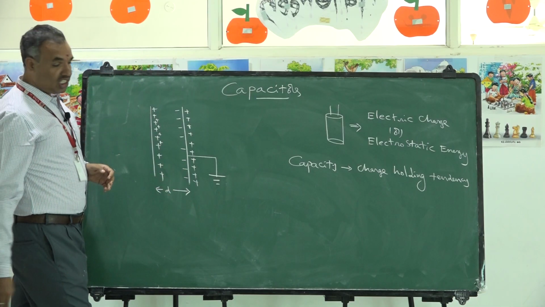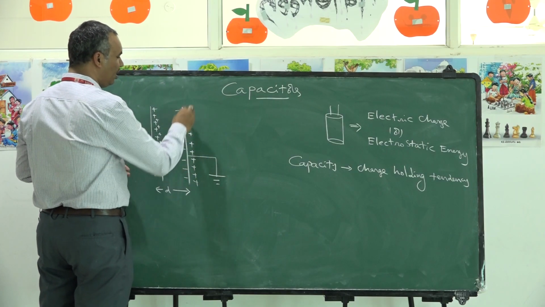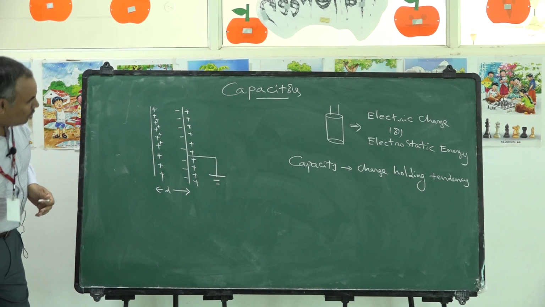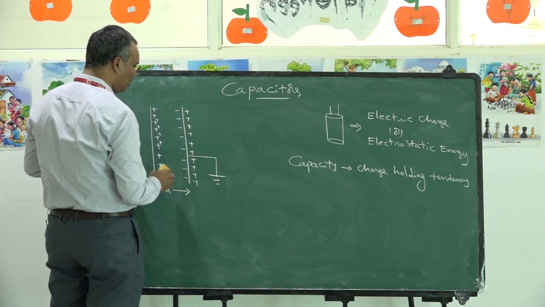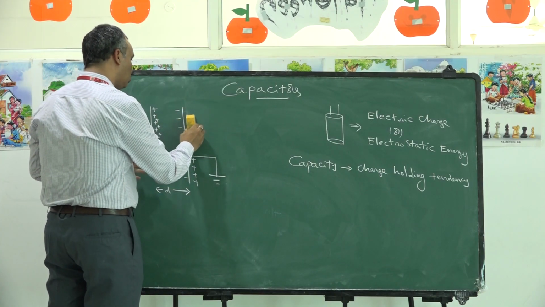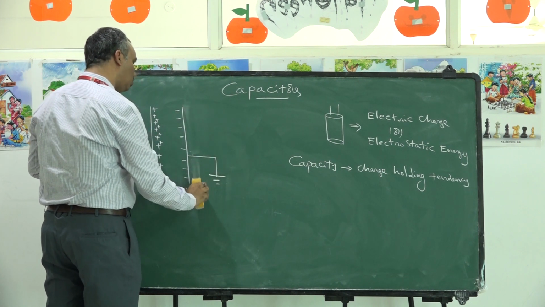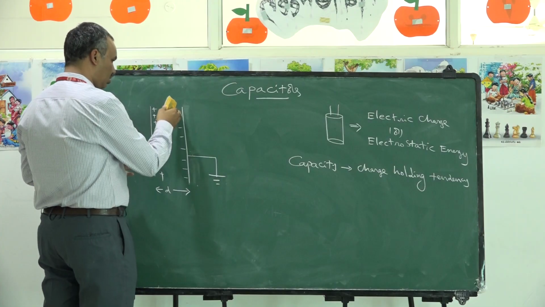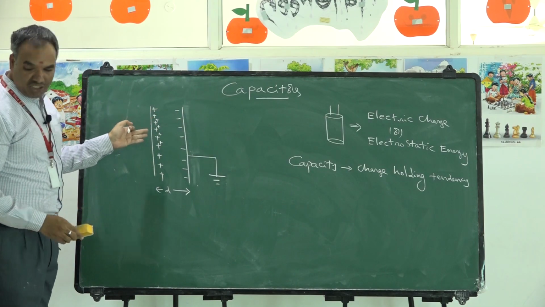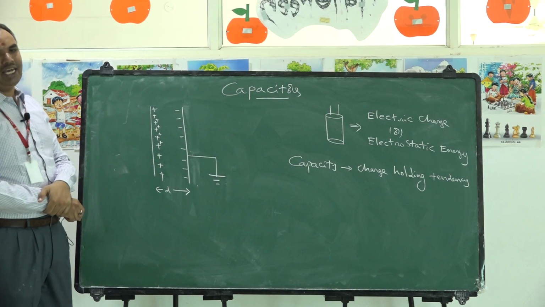Earth is an infinite reservoir. So what will earth do? Earth will transfer some electrons onto this metal plate. Hence this entire positive charge gets neutralized. So once you connect this plate to the ground, the entire positive charge disappears here. So only the influence of positive charge is removed. The negative charge influence will help the deposition of additional charge onto this metal plate. So finally capacitance gets increased.